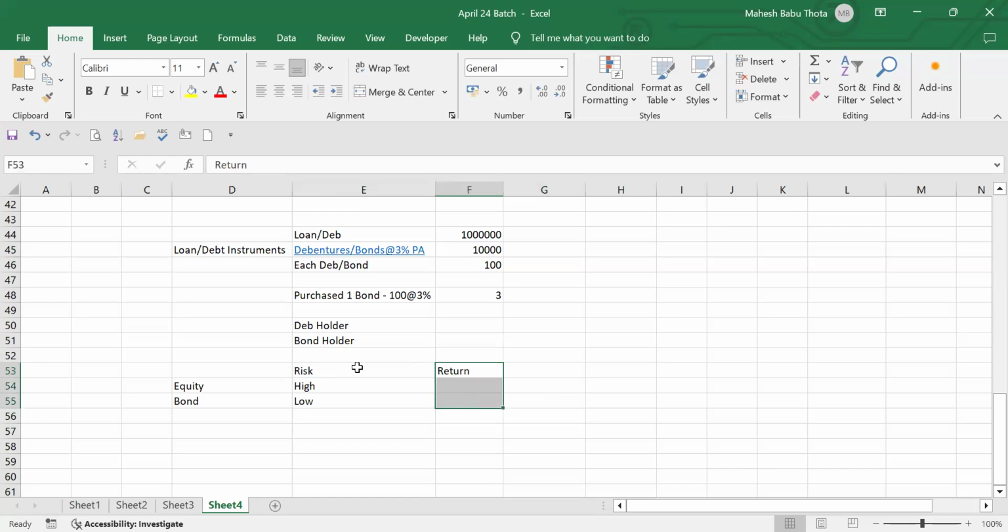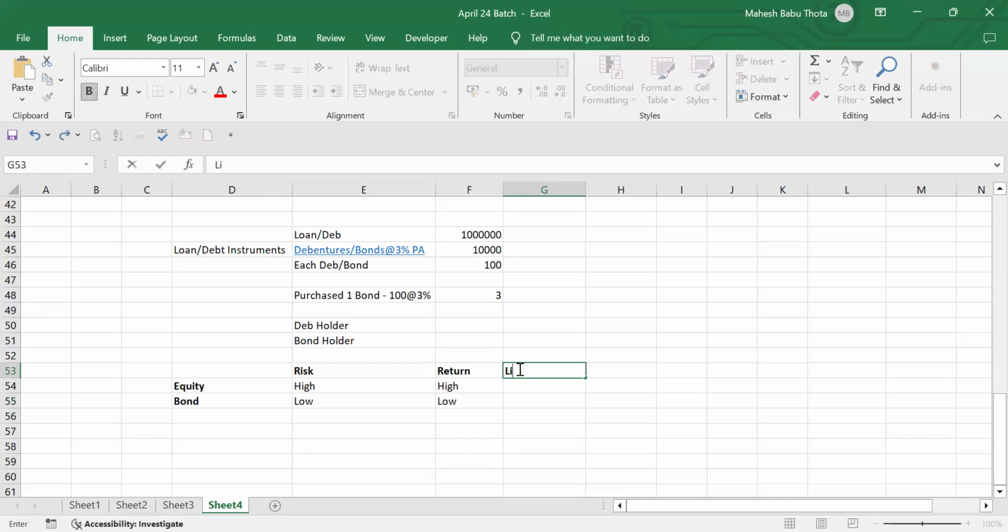While we are considering these factors, the risk factor and the return factor, we have to consider only that specific factor. You cannot go back and jump between risk-wise and return-wise. If I'm talking about risk, forget about return. In terms of risk, equity is high risk and bond is low risk. You guys are good with this, right? Then, in terms of return, which one will have high chances of return, equity or bond? Equity. Equity will have high returns because there is no limit for the return. But in case of a bond, there is always a cap. The bond holders receive a fixed rate of return. That's why the return will be low in case of bond holders.